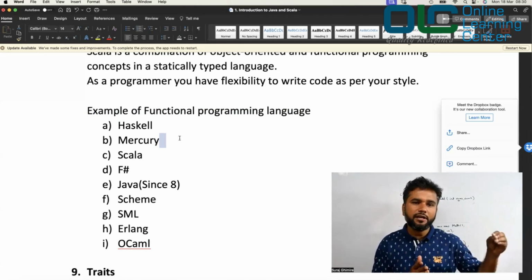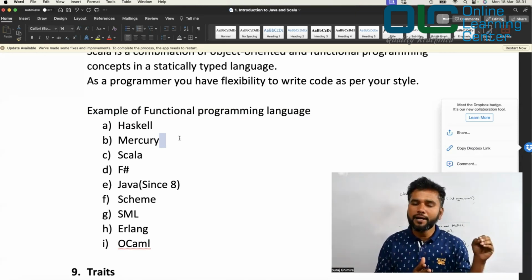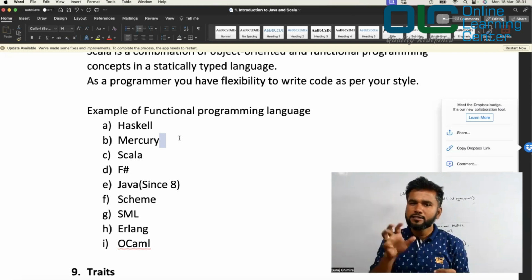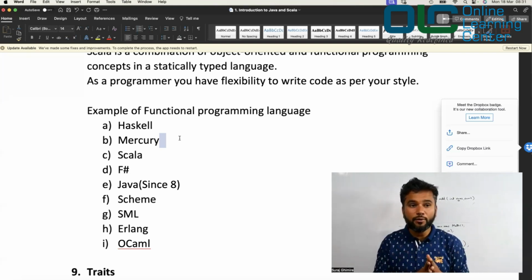Java was released earlier. Java came to the market earlier, right? Way back in 1995, and started getting popularity. Python started even before that. Scala saw the opportunity. What is the opportunity?